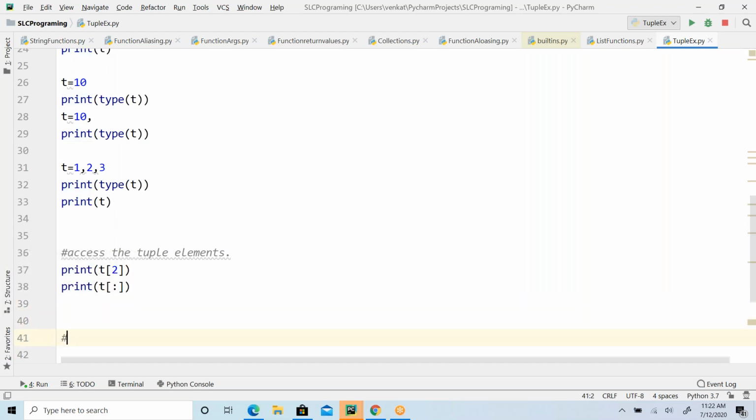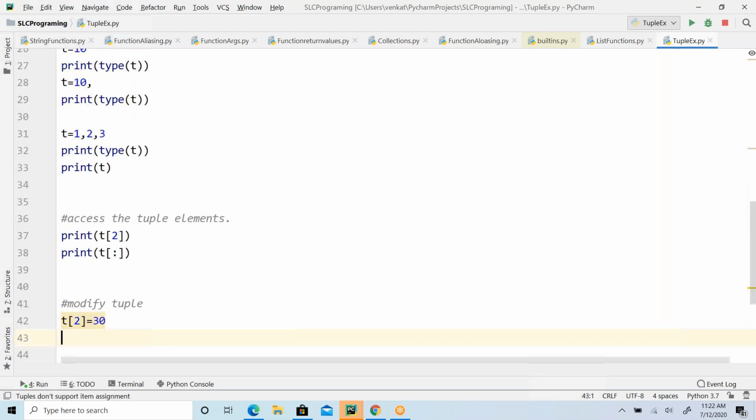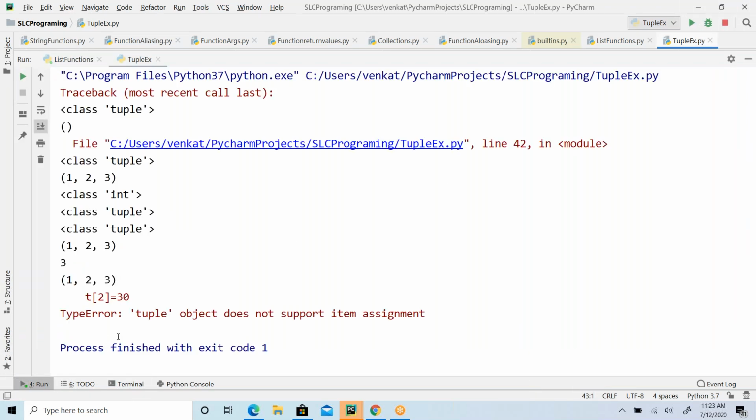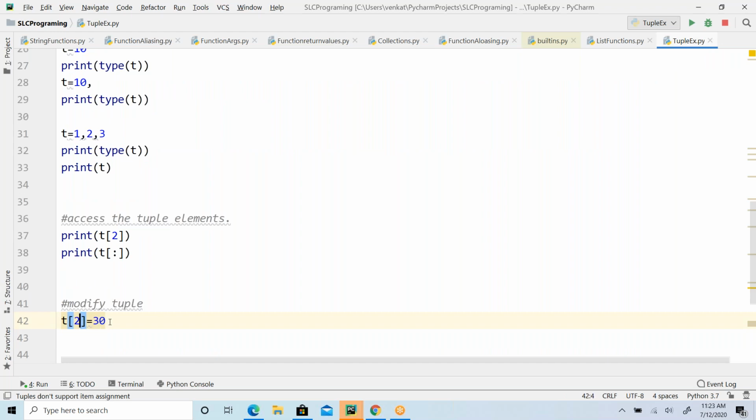Now I am trying to modify the tuple object. I wanted to replace my second position element, which is 3, with 30. So is it going to replace? You get a TypeError: tuple object does not support item assignment. You cannot do this, boss, because it is an immutable object. So this is not possible with the tuple.